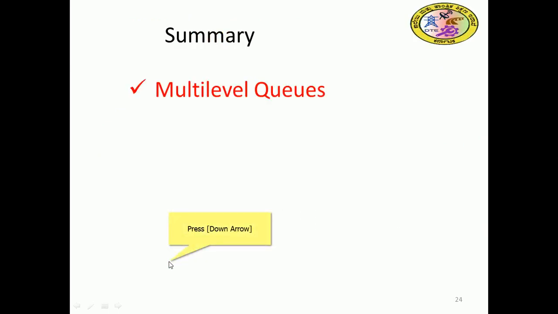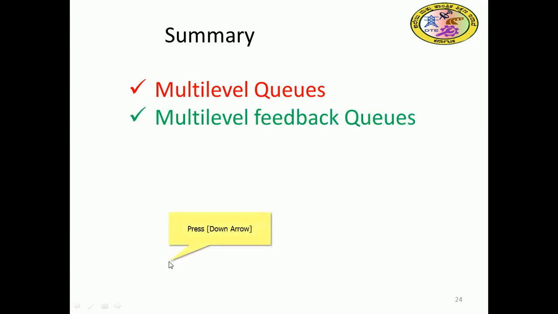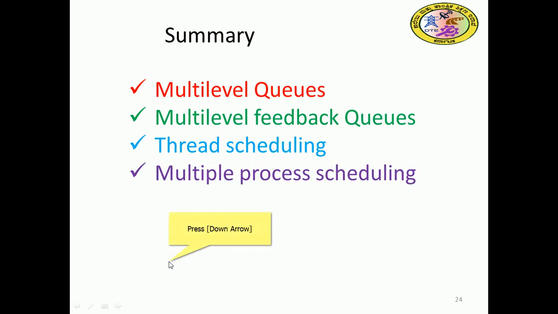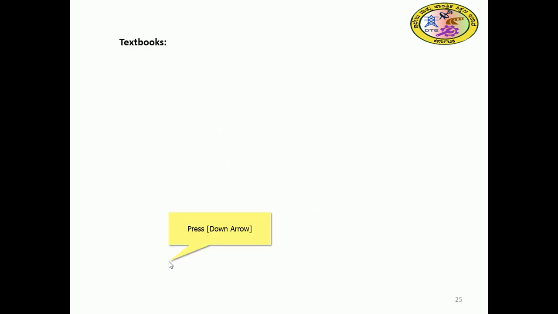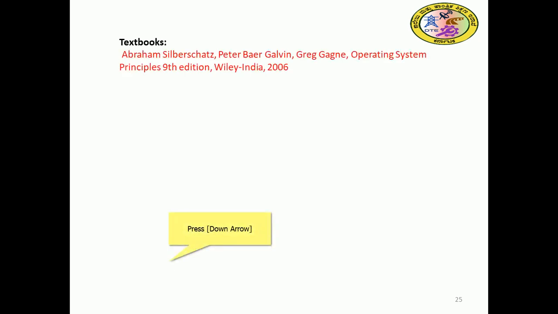We have discussed process scheduling, multilevel queue and multilevel feedback queue, along with first come first serve, round robin, priority and others. Those are dedicated to process scheduling. Now we discussed thread scheduling, where we saw multiple-processor scheduling and multi-core processors, right? This we got from the textbook by Abraham Silberschatz et al.